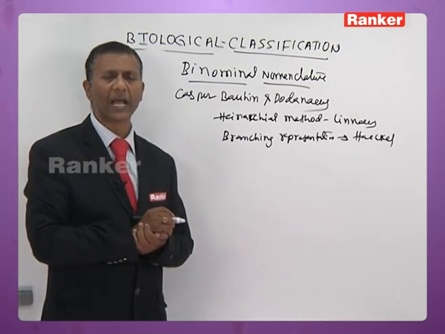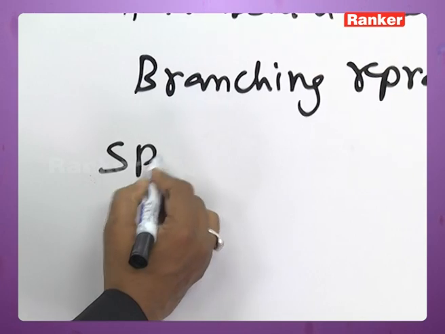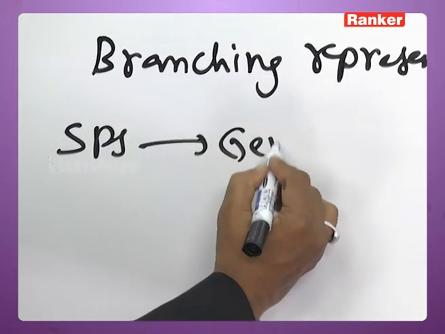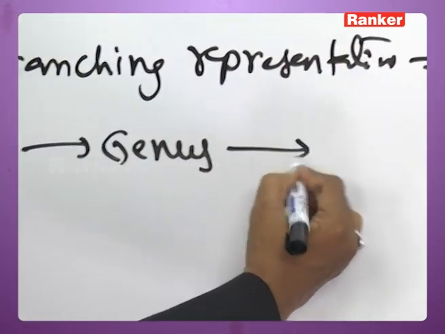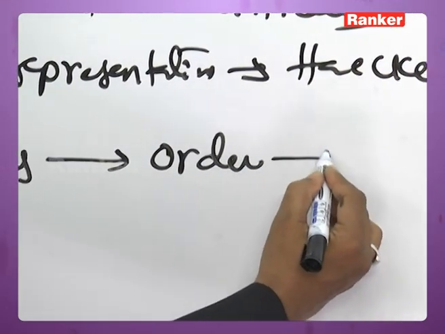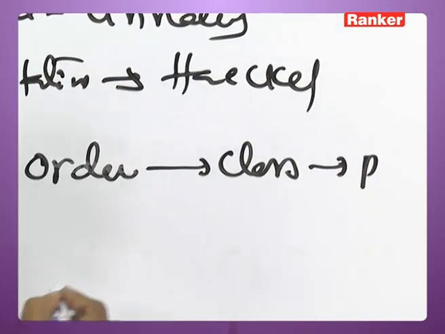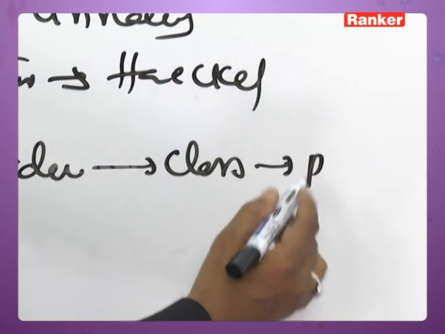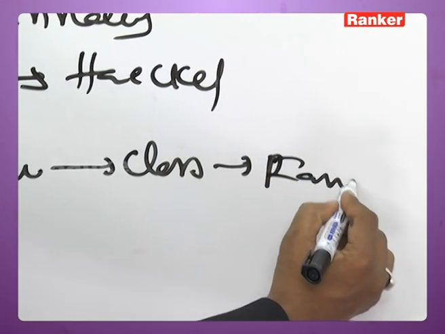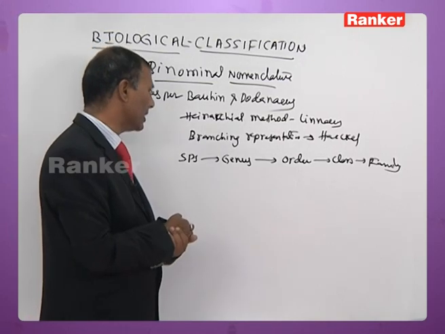Linnaeus, among various taxons, introduced only species, genus, order, class, and family. Okay. Linnaeus introduced how many now?